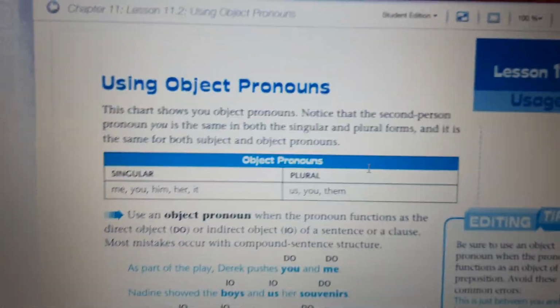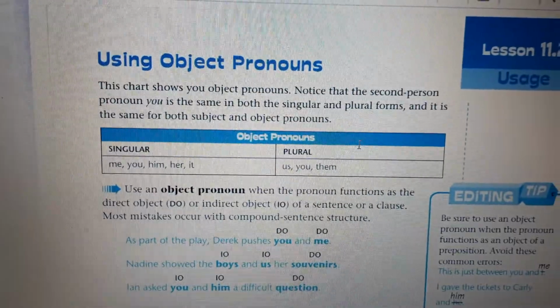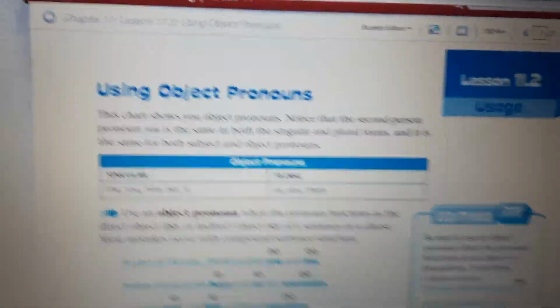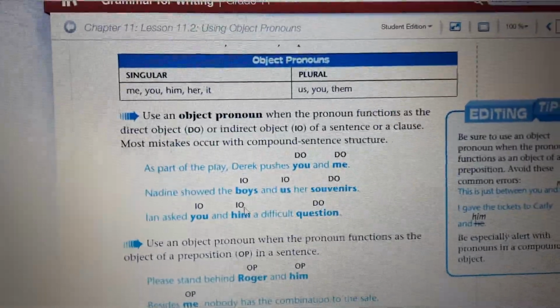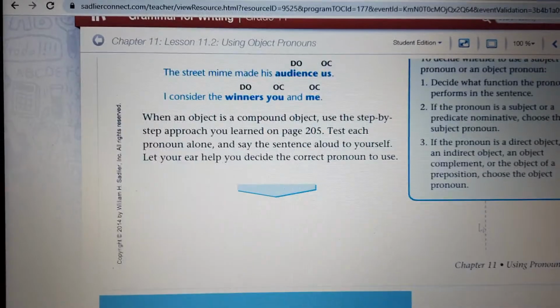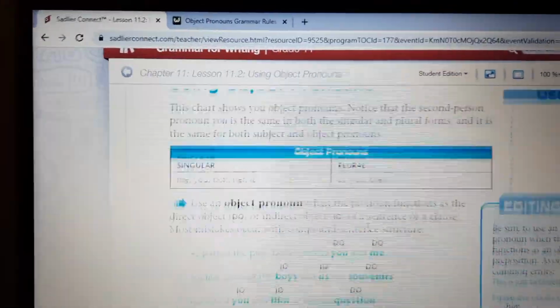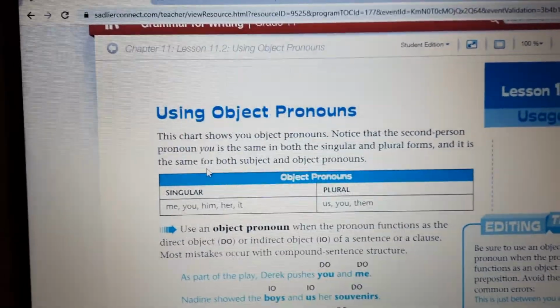So today I'm going to talk about using object pronouns. I have recorded a video about subject pronouns, and it's so easy now. You have to open 207. Now we're going to talk about using object pronouns.